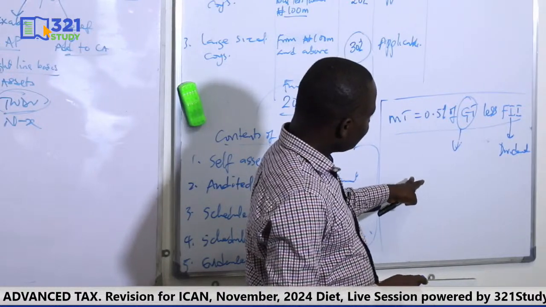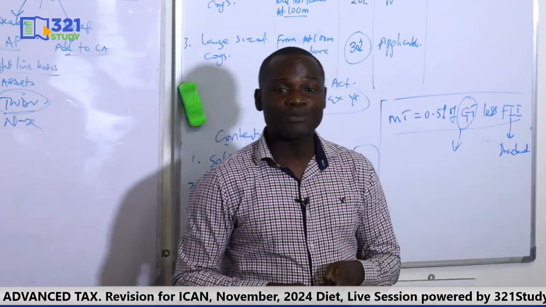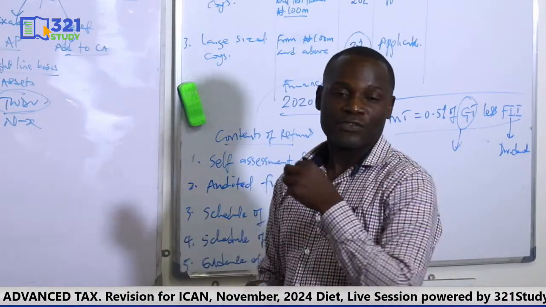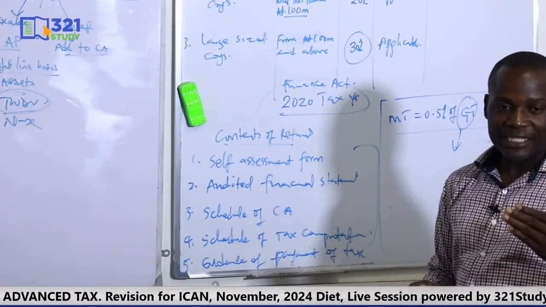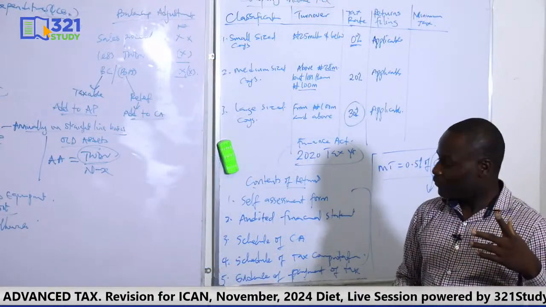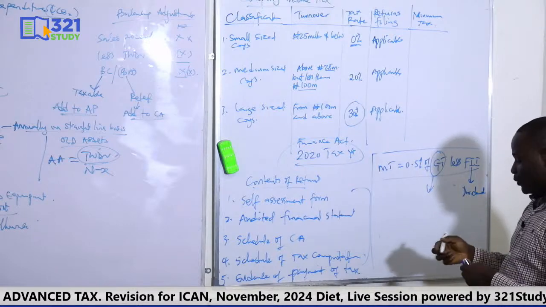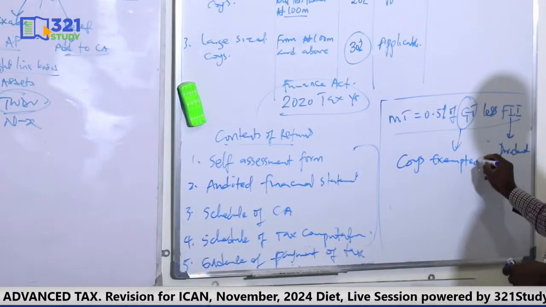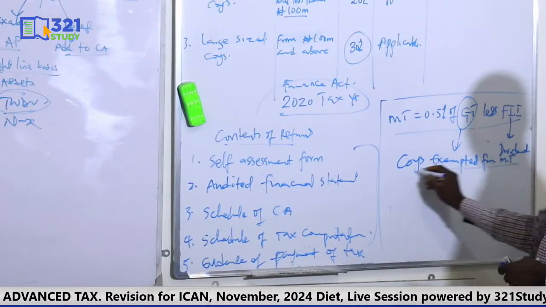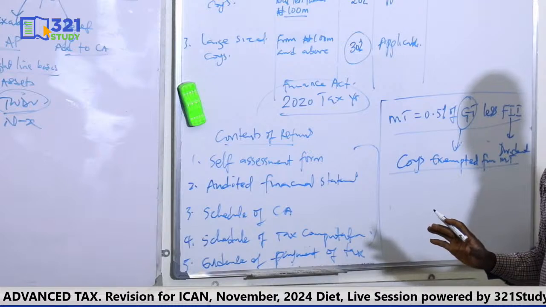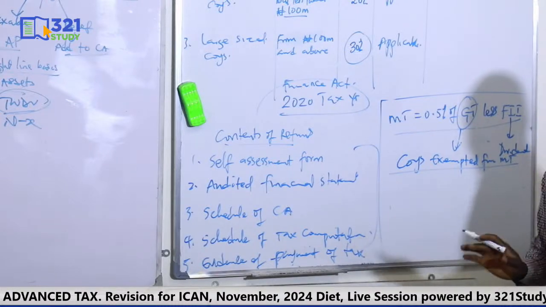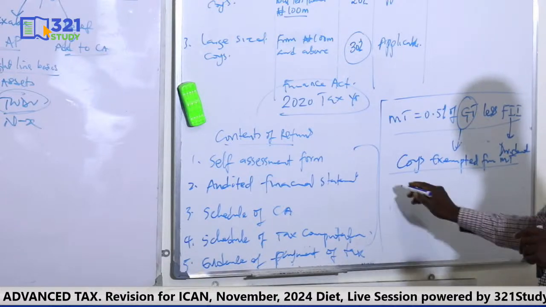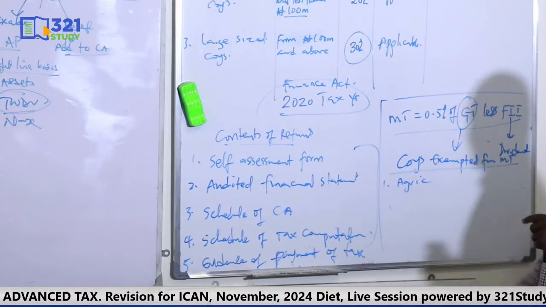Are we together? Now you know that when you are given a CIT question, when you read your question, you're supposed to take note of all this. You should know when to do minimum tax and when not to do minimum tax. Let me also remind you that we have companies exempted from minimum tax. So there are companies that are specifically exempted. That means don't compute minimum tax for them. So when you read your question, check.